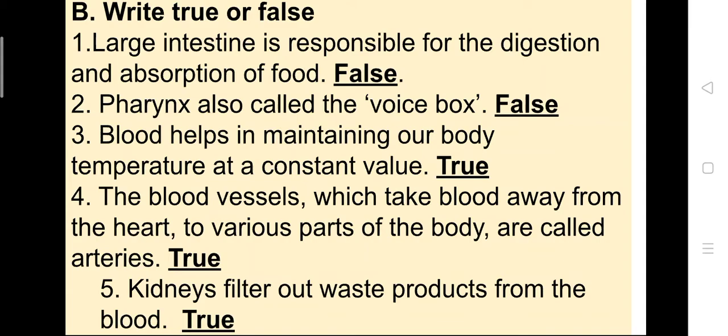Fourth, the blood vessels which take blood away from the heart to various parts of the body are called arteries. I already told you that blood vessels which carry blood away from the heart are known as arteries. The blood vessels which take blood away from the heart to various parts of the body are called arteries. So it is true. Fifth, kidneys filter out waste product from the blood. So this is correct, kidneys filter waste products, that is true.